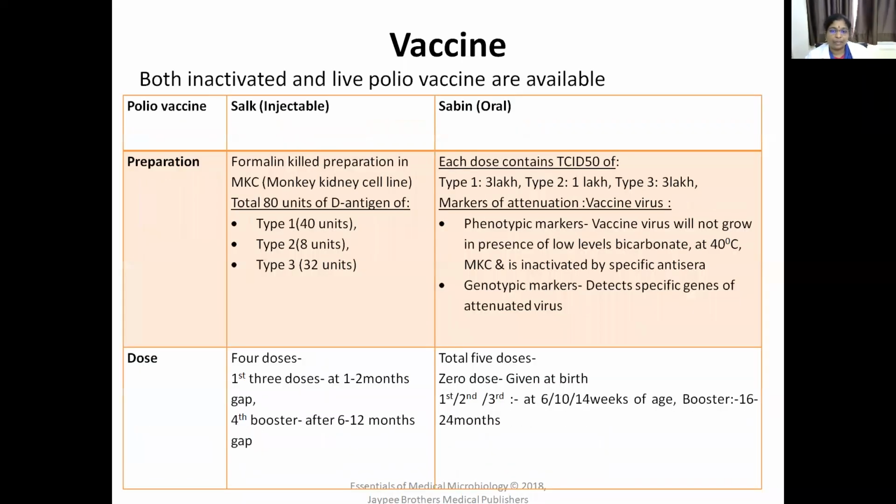In the pulse polio immunization program, we give oral polio vaccine. This is the course of OPV. In the universal immunization, you have to give this dose, and again if there is pulse polio immunization, in that also you have to give extra doses. The dosage in pulse polio immunization are the extra doses, but this is the universal immunization schedule of OPV.